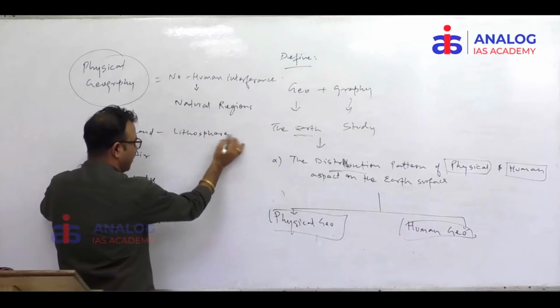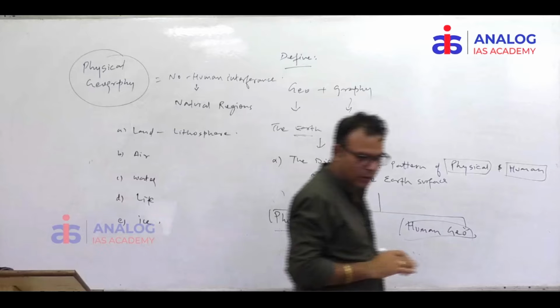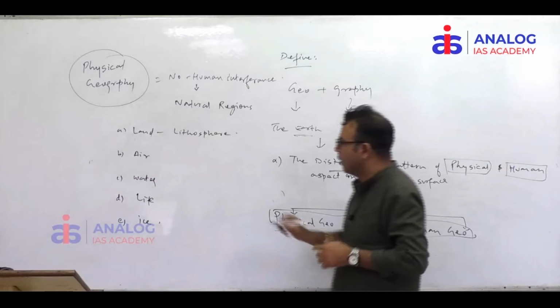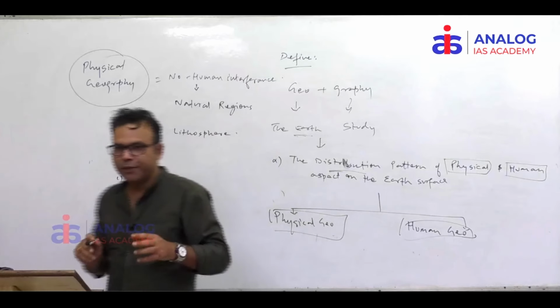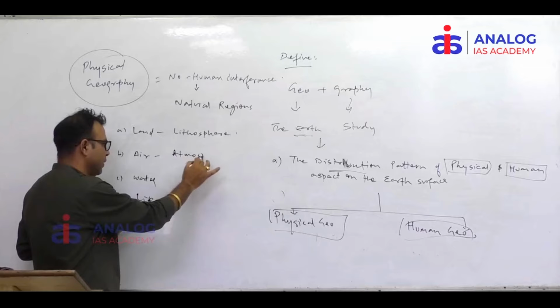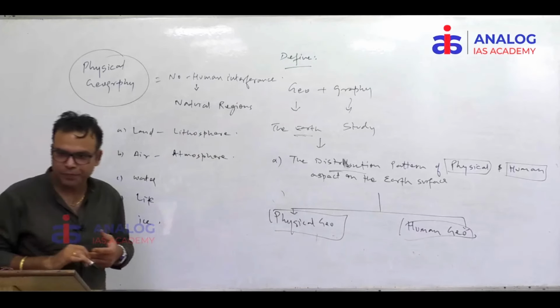So now this branching will emerge on their own. Land part becomes what? Lithosphere. Okay, air means what? Right, atmosphere. These are the branches of physical geography. Atmosphere.